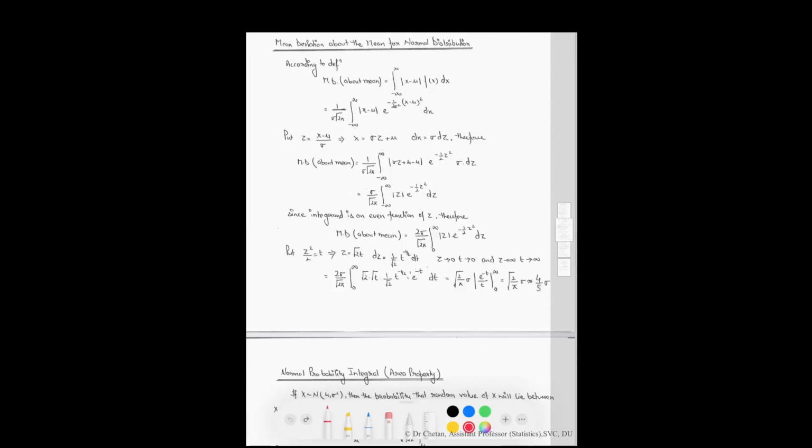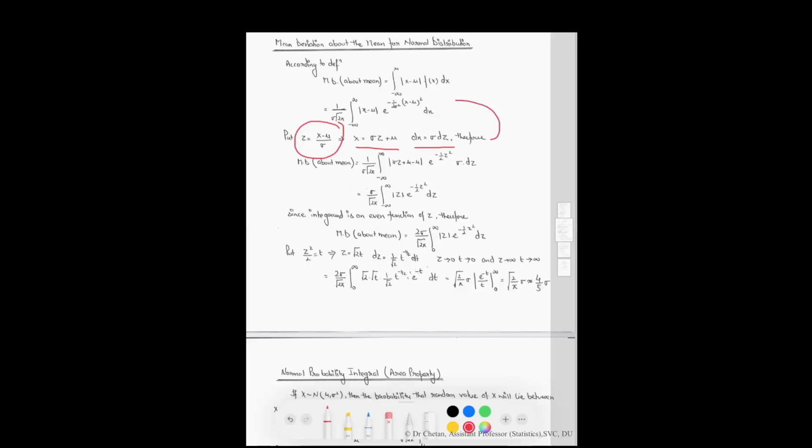Now we will calculate the mean deviation about the mean for the normal distribution. According to the definition, the mean deviation about the mean is given by this quantity. Put the value of f(x), we will get this. Consider the standard normal variate z. Therefore, x is equal to this quantity, dx is equal to this quantity.